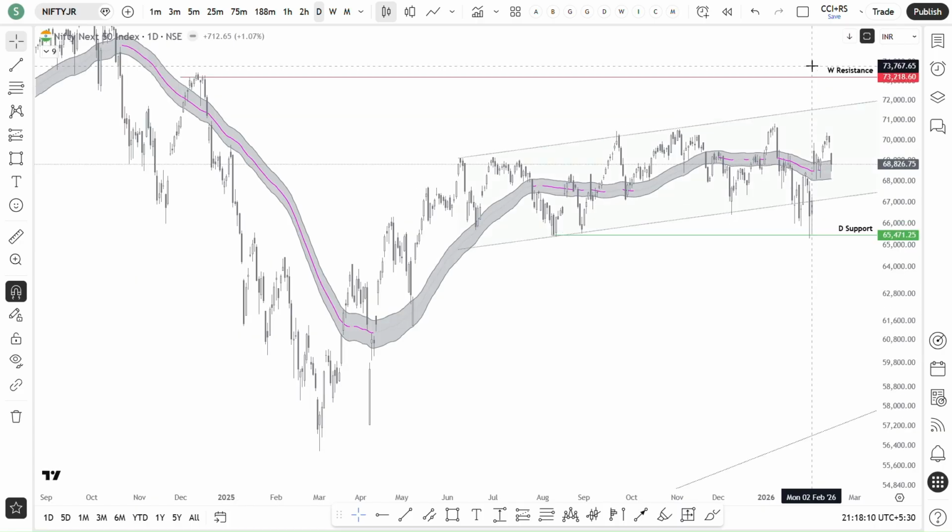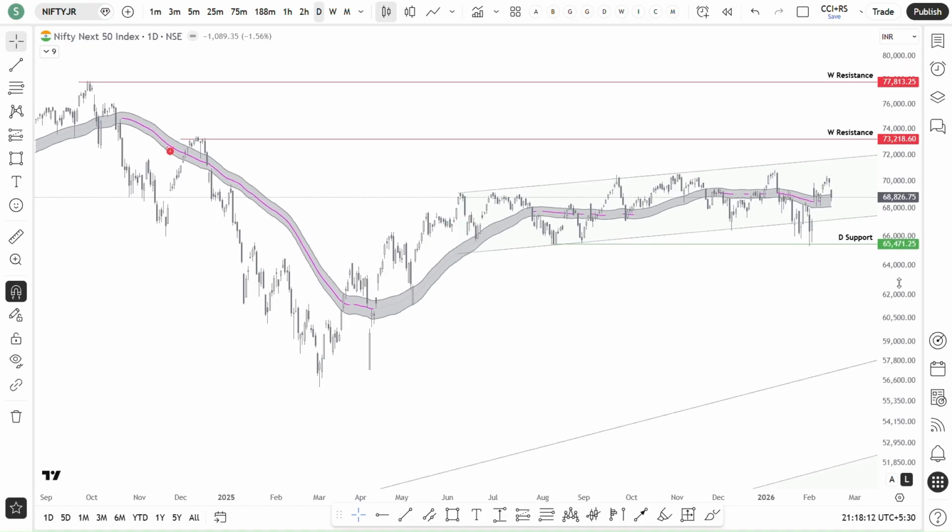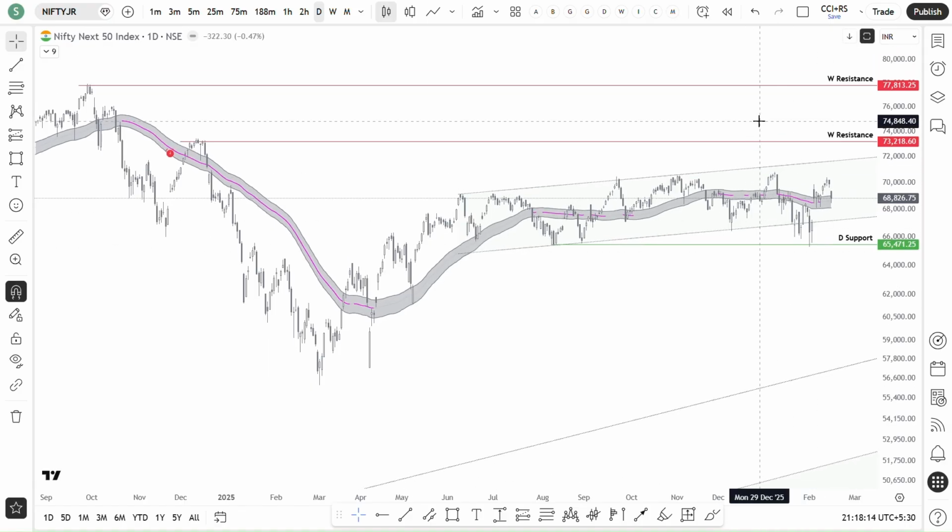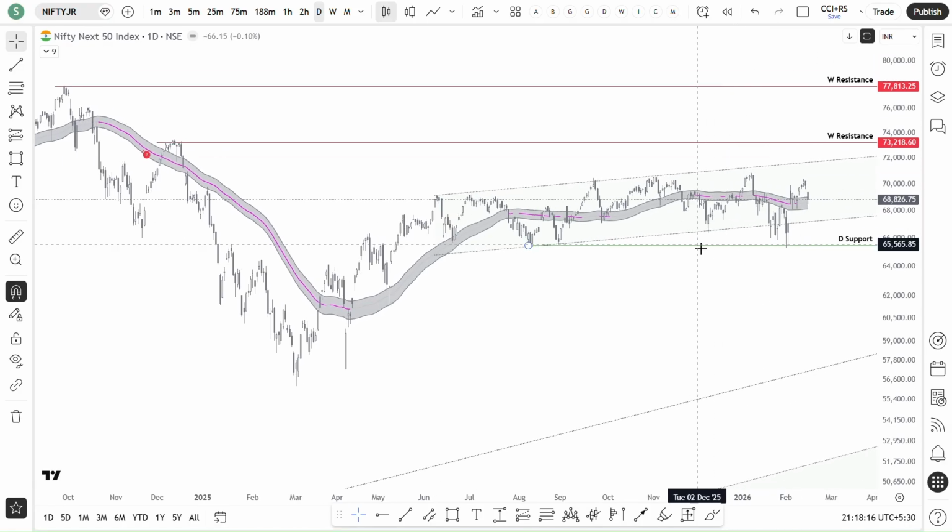And then Nifty Next 50. Nothing much has changed from previous week analysis. It is within the same channel, and it is coming to the 50 SMA. So let's see. But relatively, when we compare it with Nifty 50, Nifty Next 50 is weaker because it is far away from the all-time high.